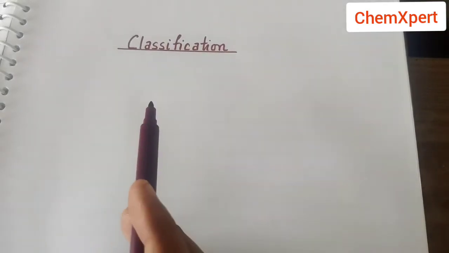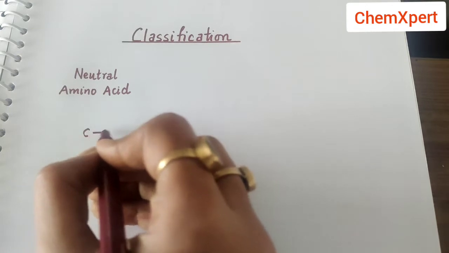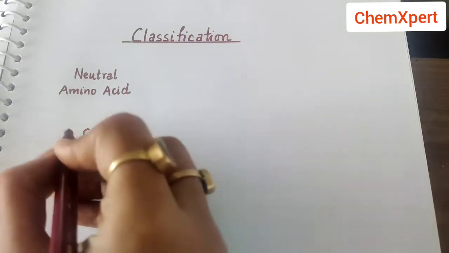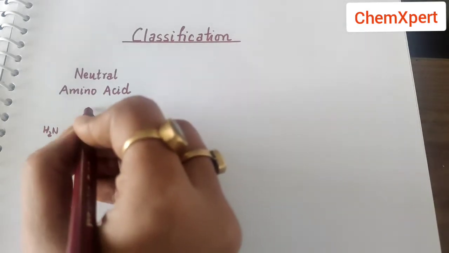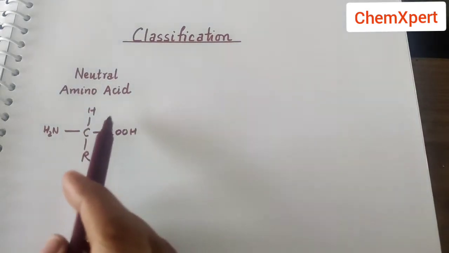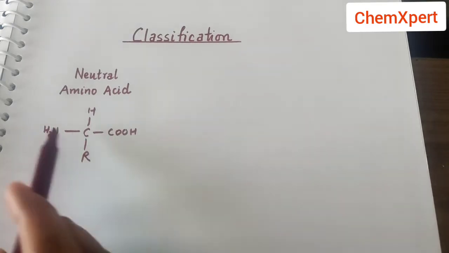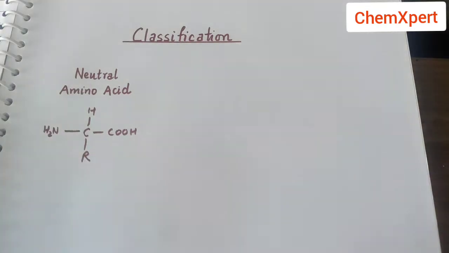Next topic of the protein is classification of these amino acids. If we observe the structure of an amino acid, it contains an acidic part, it contains a basic part, that is the amine here, this is H here, and this is the alkyl group. So it seems to be neutral because it contains one acidic part and one basic part. So one classification is the neutral amino acid.